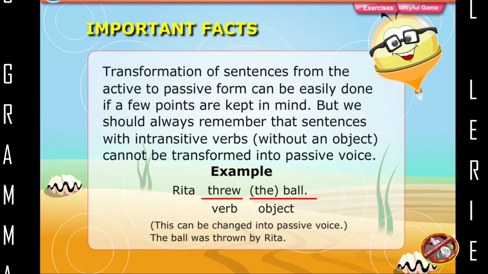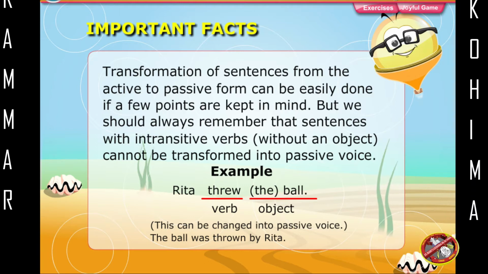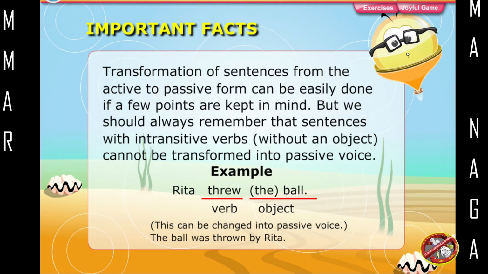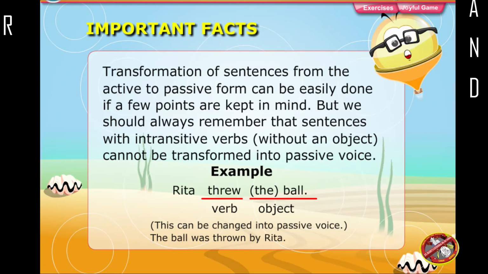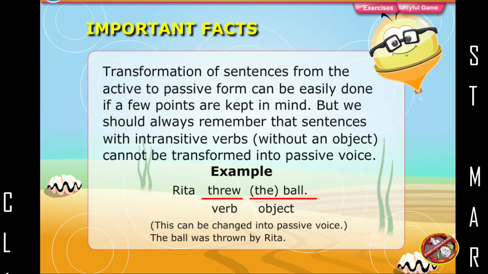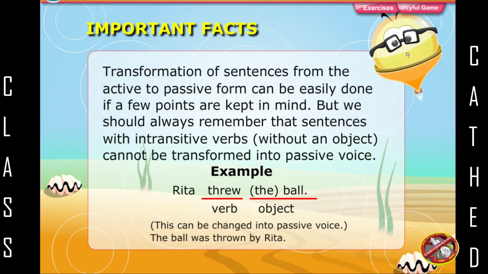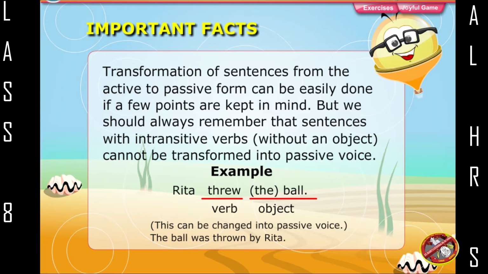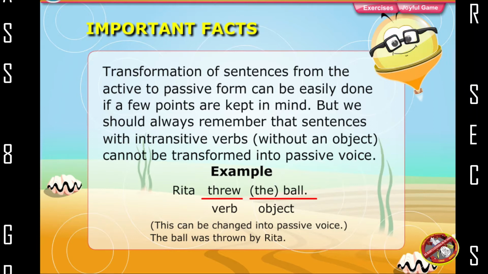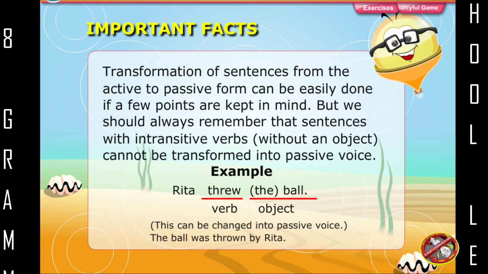Important facts. Transformation of sentences from the active to passive form can be easily done if a few points are kept in mind, but we should always remember that sentences with intransitive verbs without an object cannot be transformed into passive voice. Example: Rita threw the ball. Threw, verb. The ball, object. This can be changed into passive voice. The ball was thrown by Rita.